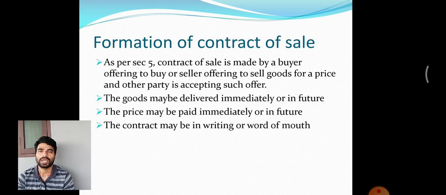Whatever it is, the contract of sale happens when one person, either the buyer or the seller, offers something to the other party, and the other party accepts the offer for a price.